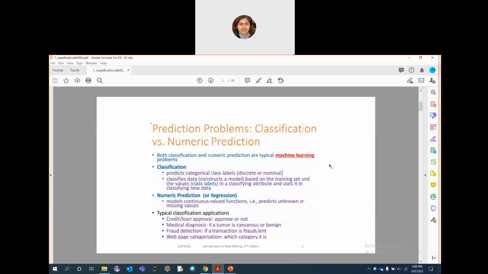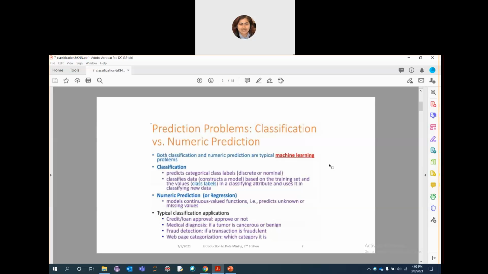And there are different types of classification. Binary classification is one of them. Binary classification refers to predicting one of two classes. If there are two classes, we want to predict one of the two classes. Multi-class classification involves predicting one of more than two classes.